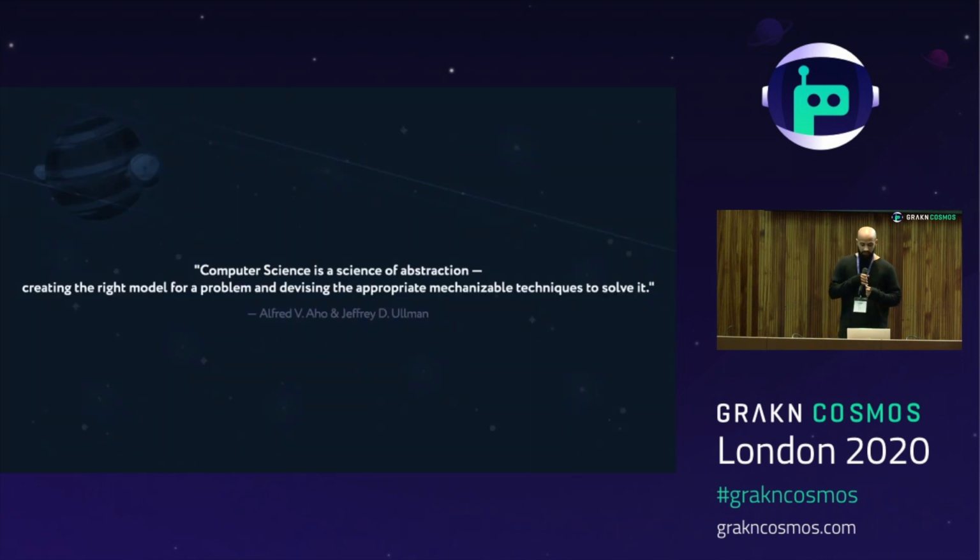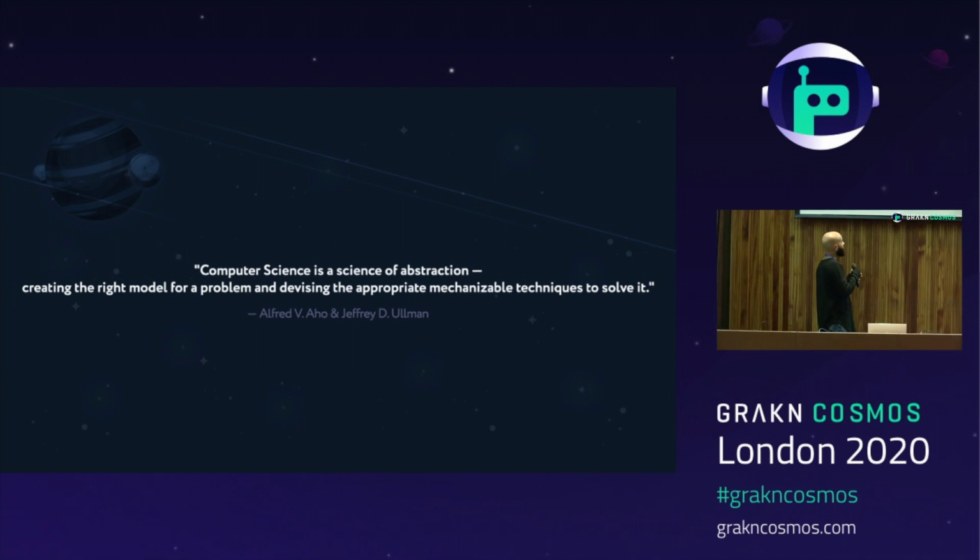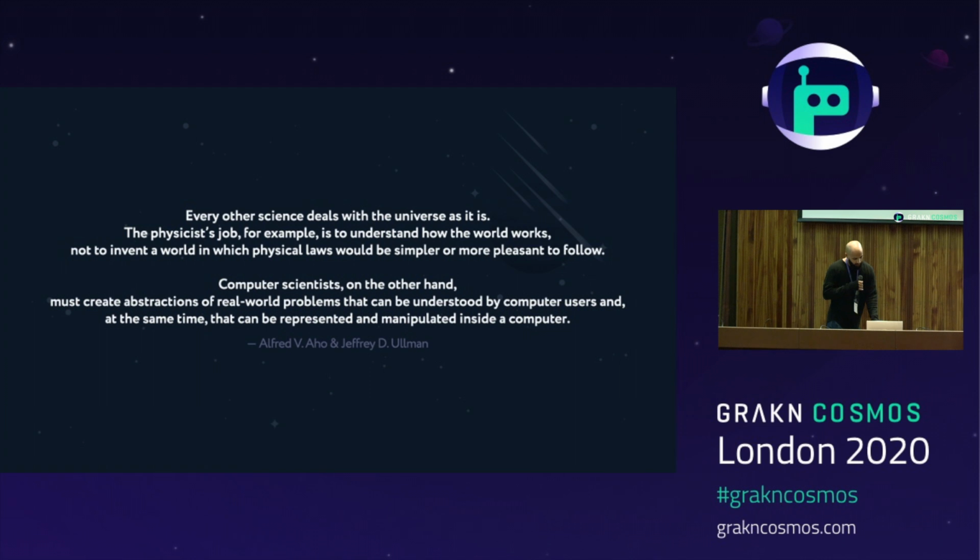Software development belongs to the field of computer science, which in a chapter called Computer Science, the Mechanization of Abstraction, Alfred Aho and Jeffrey Ullman described computer science as literally a science of abstraction. They say that the purpose is creating the right model of a problem and devising the appropriate mechanizable techniques to solve it. They go on to say that every other science deals with the universe as it is.